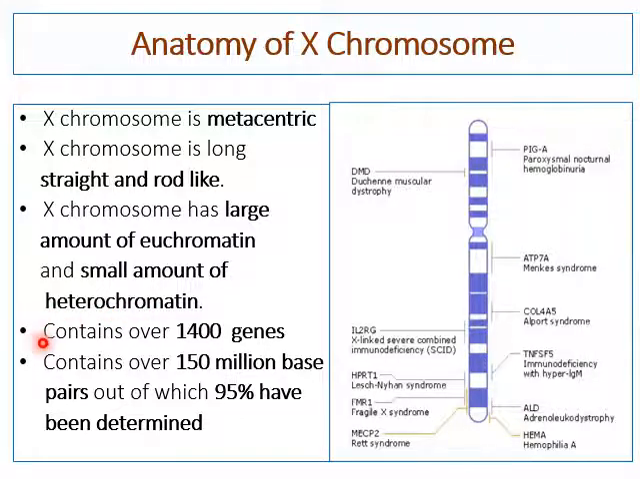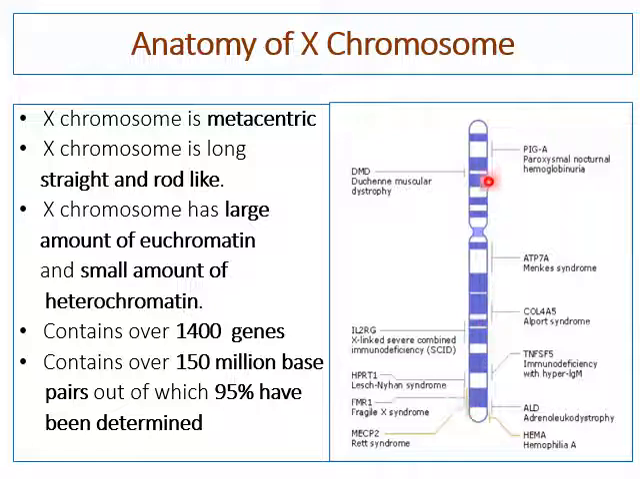Then the X chromosome contains over 1400 genes. It also contains over 150 million base pairs, out of which 95% of base pairs have been determined or identified during the study of the human genome.